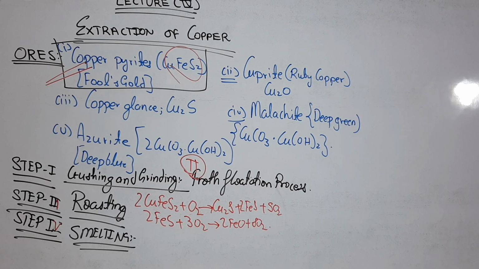Remember this thing, I am repeating once more, that the roasted ore mainly contains a mixture of cuprous sulfide, ferrous sulfide and ferrous oxide. So the very next step is the smelting process. Now see what we are going to do in smelting.